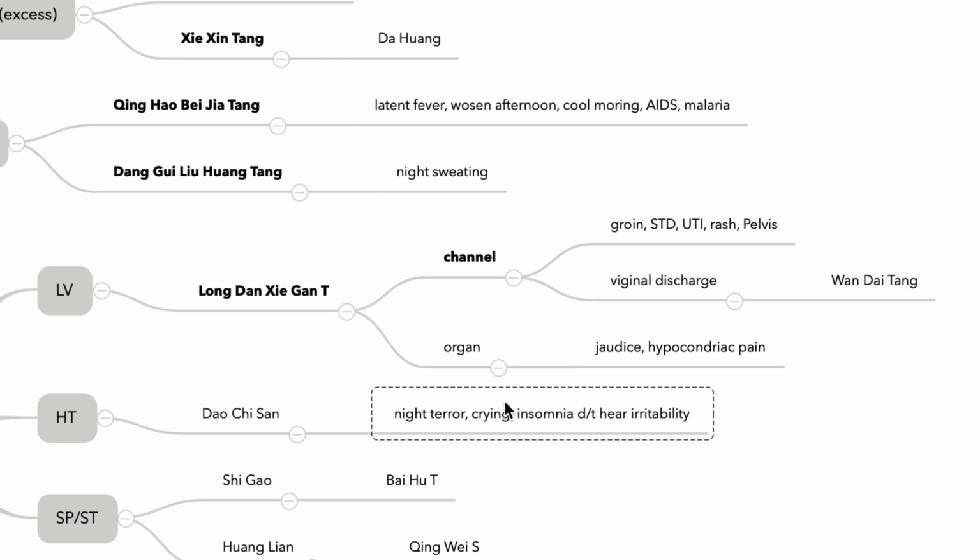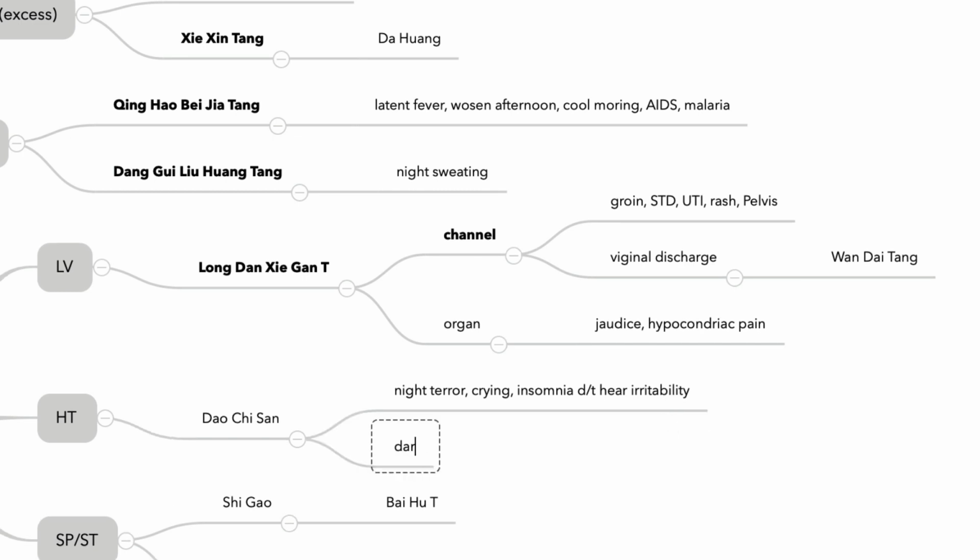And the more important keyword the examination can give you is dark urine. This is the most important keyword because this is the pathophysiology, the pathomechanism behind Daoqisan, because Daoqisan clears small intestine heat with the urination. This is how Daoqisan works.